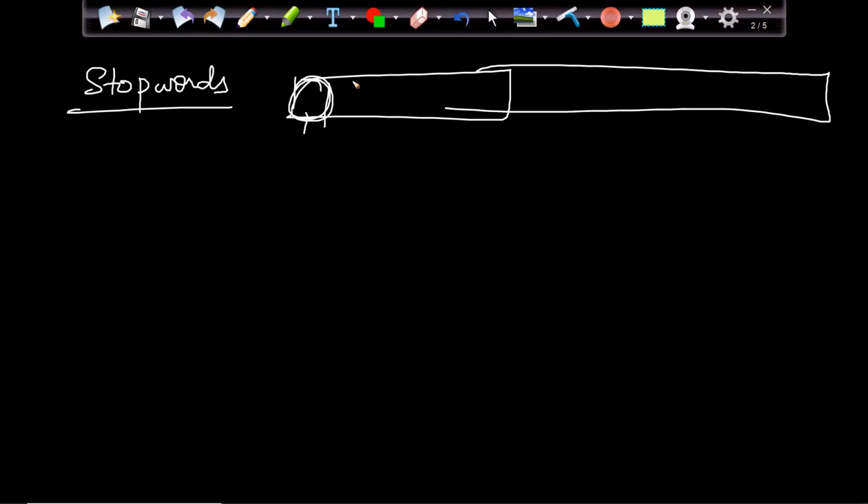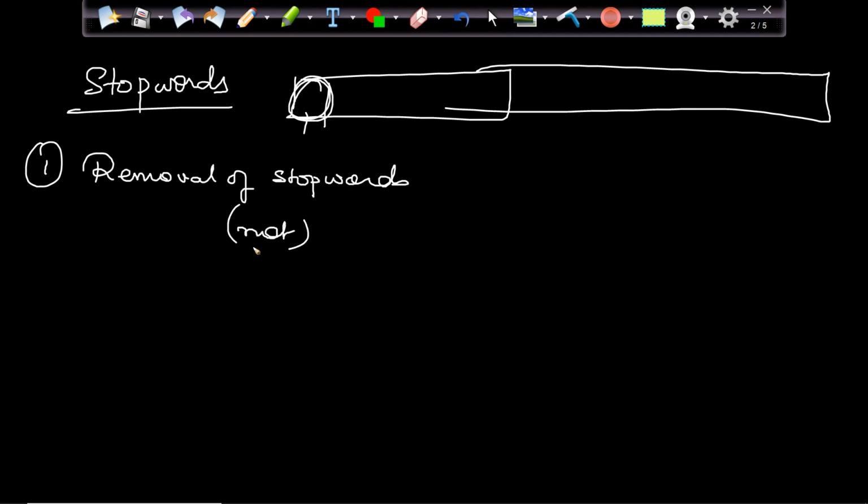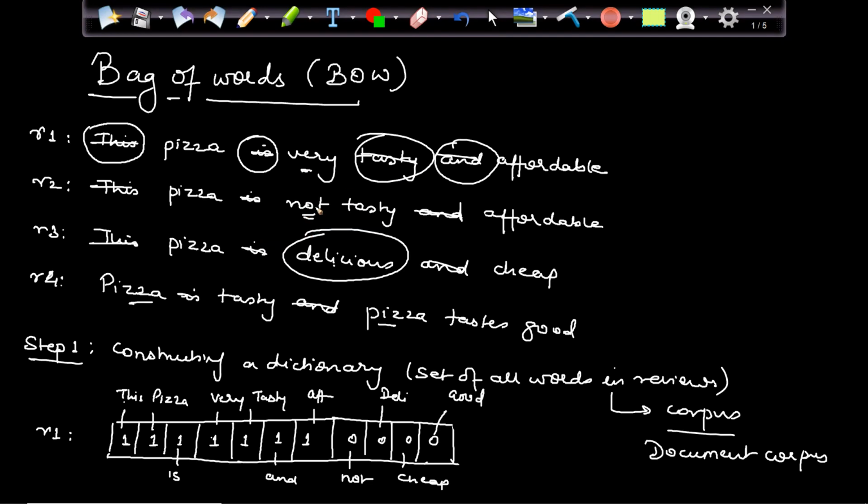The first one is removal of stop words. And the biggest problem in this is that not is also a stop word in English. So if I remove this not from here, there is no difference at all in this feedback. Pizza very tasty affordable. Here also pizza tasty affordable. Not is no longer there.